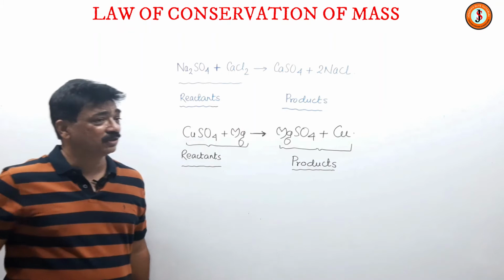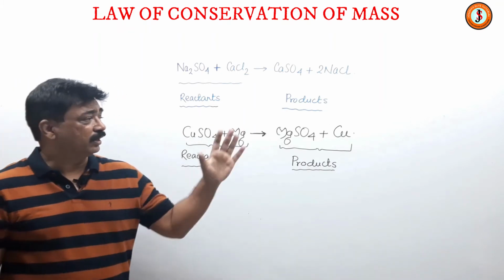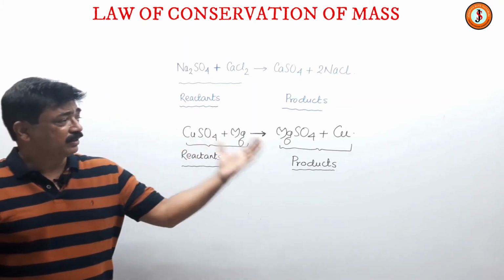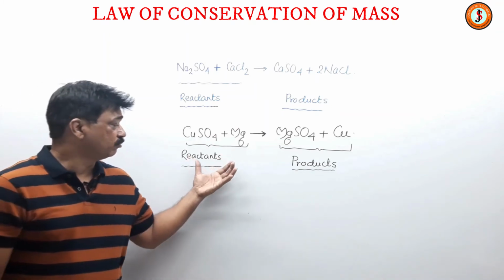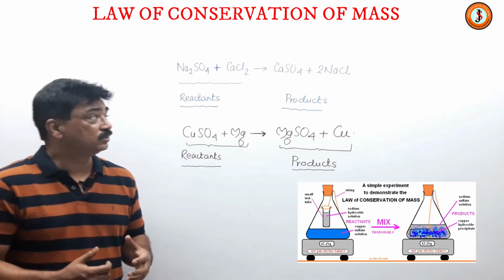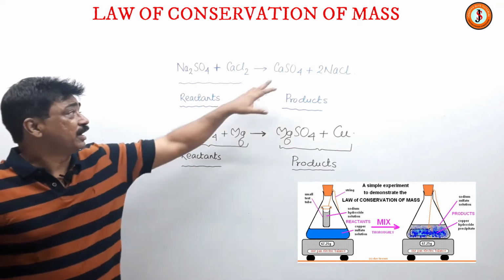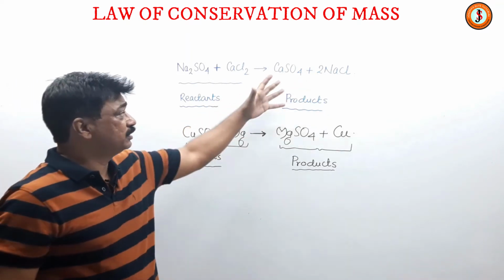If I take copper sulfate and magnesium in a closed system and they react with each other, then magnesium sulfate will be formed and copper will be formed. So the sum total mass of the reactants will be equal to the sum total mass of the products. This is known as the law of conservation of mass, and therefore in the second reaction, I have balanced the reaction.